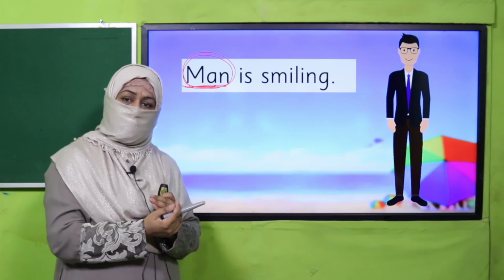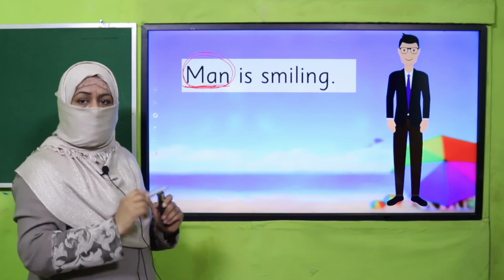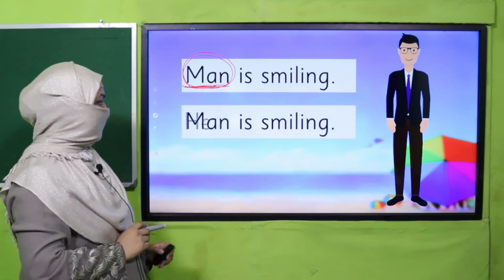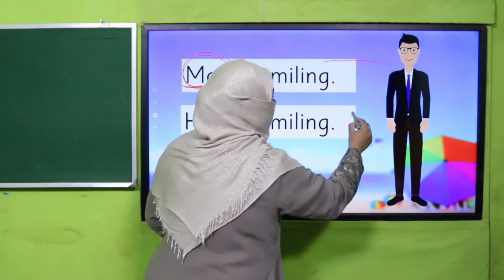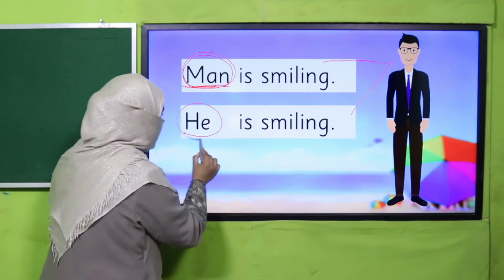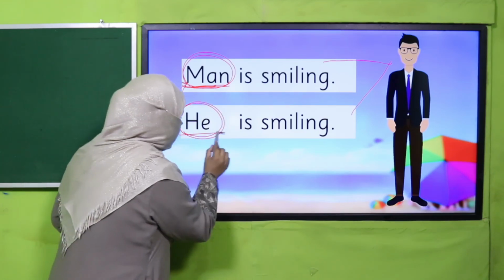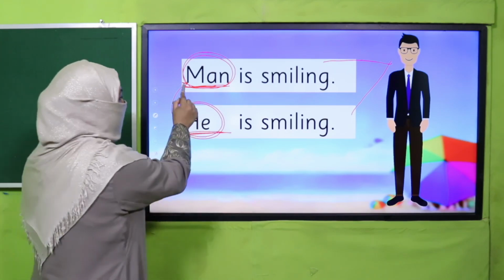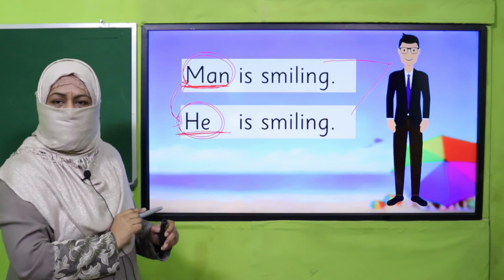All right. So man is a naming word. Now I'm going to write it like this: he is smiling. Man is smiling, he is smiling. It's one and the same thing. This word he has replaced the naming word man, so it is a substitution word, right? When we replace a naming word with another word, it is called a substitution word.